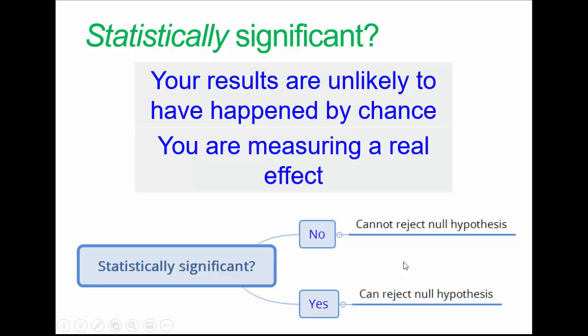Okay, so this is what statistical significance means in words. There are many mathematical ways of expressing this, which you can look up if you wish. If a result is statistically significant, that means it is unlikely to come about by random chance, and that we are probably measuring a real effect. And I put a little flowchart there at the bottom of these slides, which summarizes the relationship of statistical significance and hypothesis testing. So make sure you understand that.